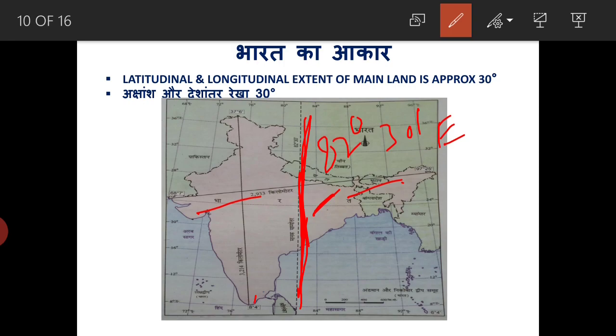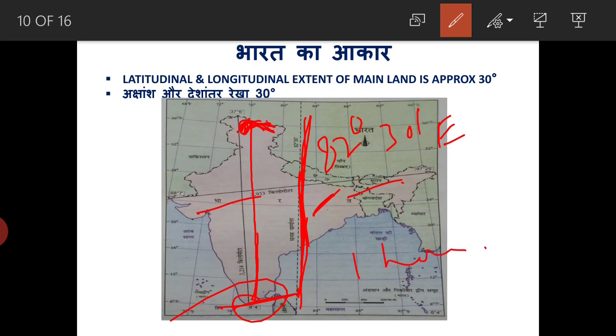And as we move from the equator toward the north, the duration of day and night also changes. At the point of Kanyakumari, we cannot feel the difference between day and night. But if we go to Jammu Kashmir and the northern part of India, there we can feel the difference of day and night. There may be approx 5 to 6 hours of difference between day and night, whereas at this point it will be hardly 1 hour.